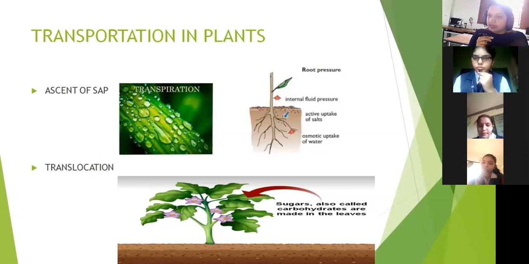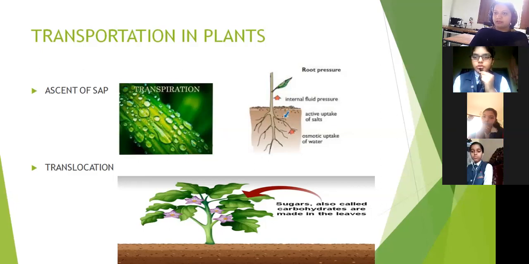So what is getting transported now? Food molecules are getting transported. So to transport food molecules, what is needed? Even it needs some tissue. Phloem. Very good.